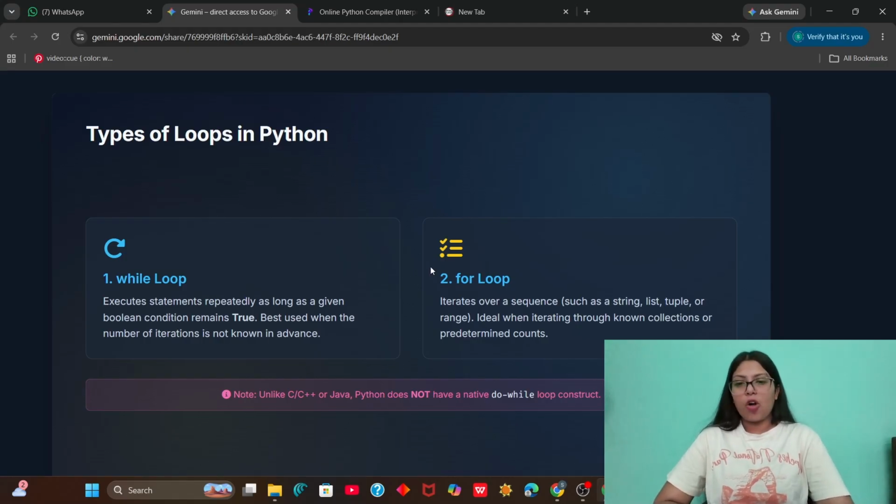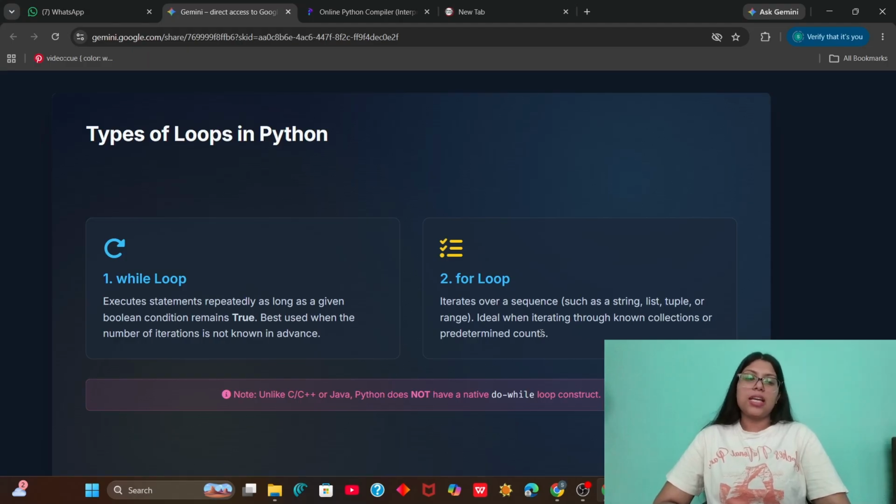It won't check how many times the iteration has been done. The next loop that we have to study is the for loop. It iterates over a sequence such as a string, list, tuple, or range, ideal when iterating through a known collection or predetermined counts. Okay, so what does this for loop do?